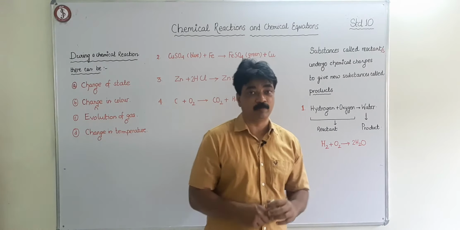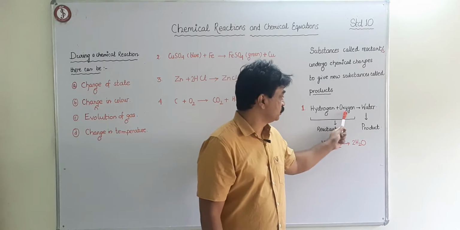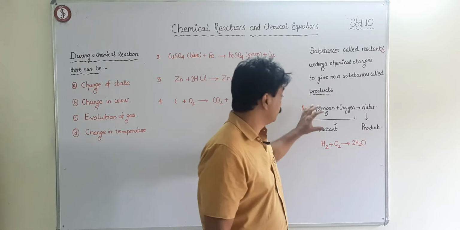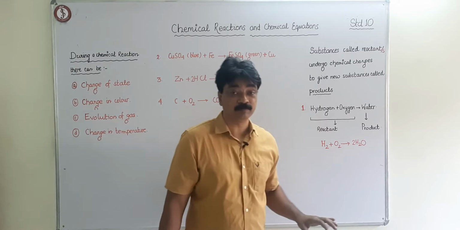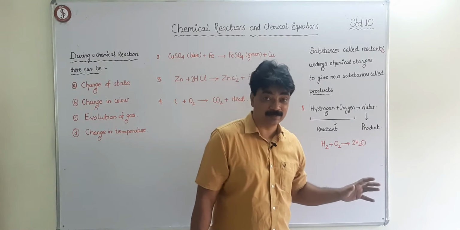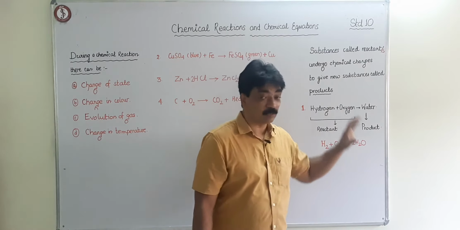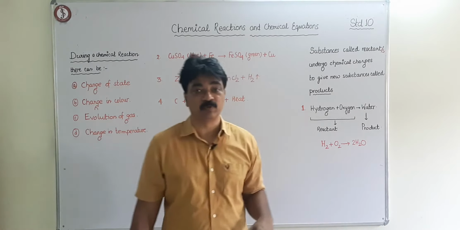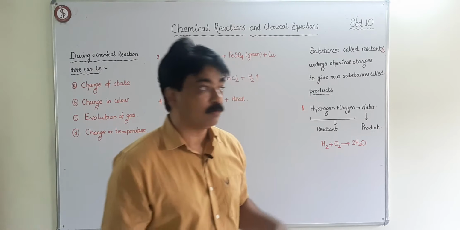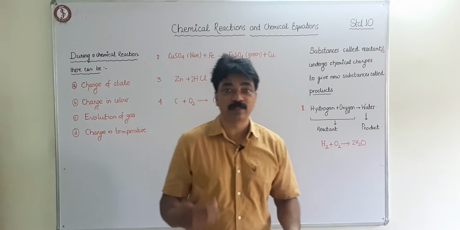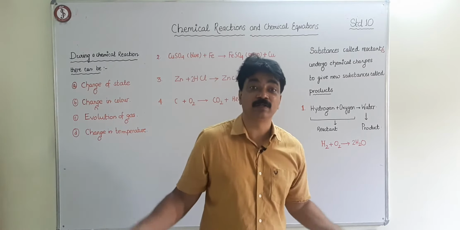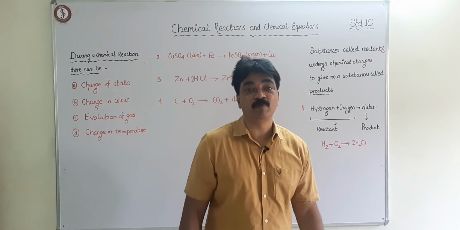Now see what has happened. Hydrogen and oxygen have undergone chemical change to give water. Now hydrogen is highly combustible. It's a gas. It is the lightest gas. Oxygen is a supporter of combustion. It's a gas. And we are getting water as a product. And water is what? It is neither combustible nor does it support combustion. Actually, it extinguishes any type of combustion.